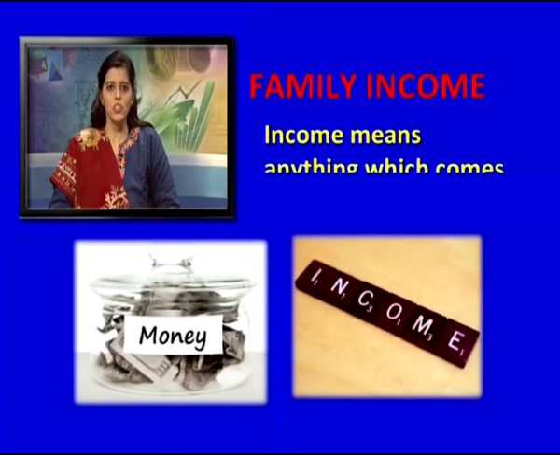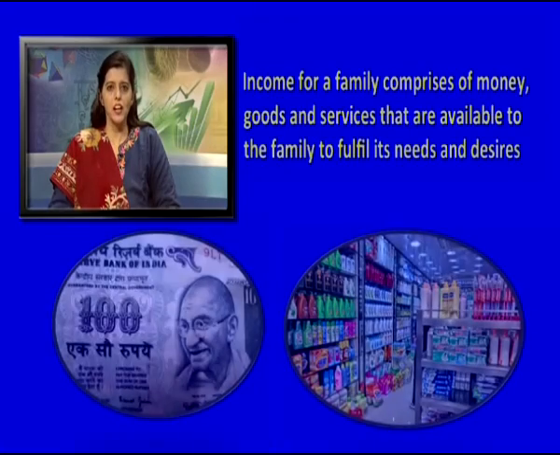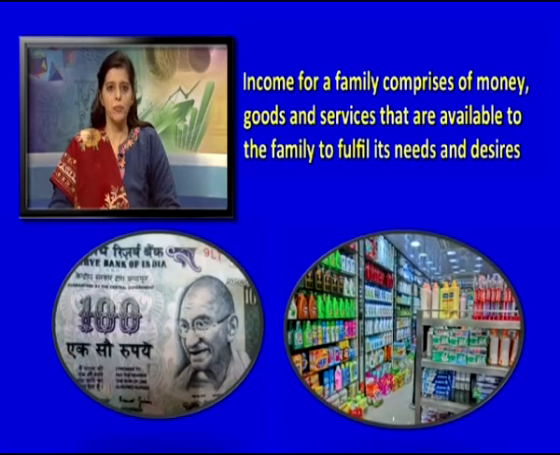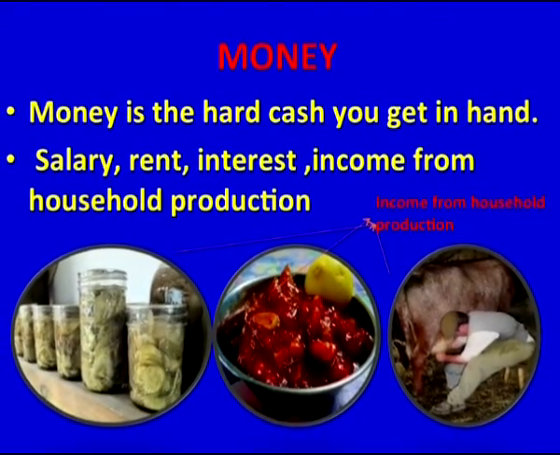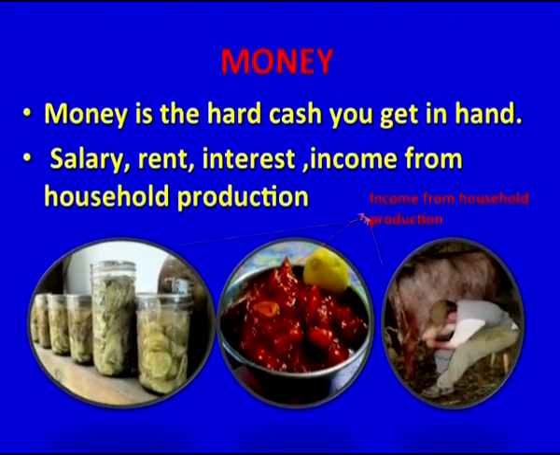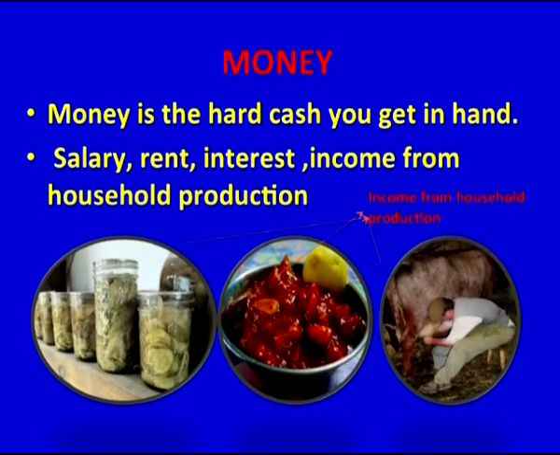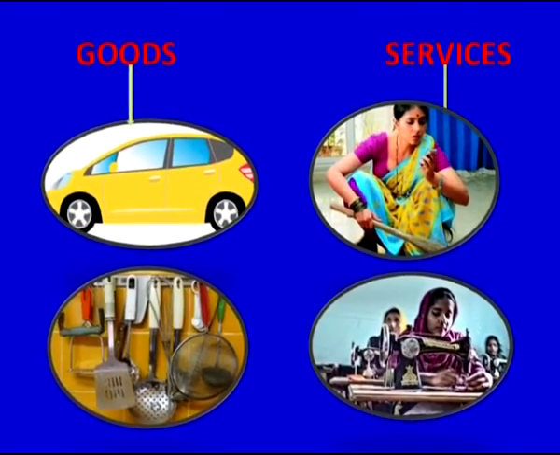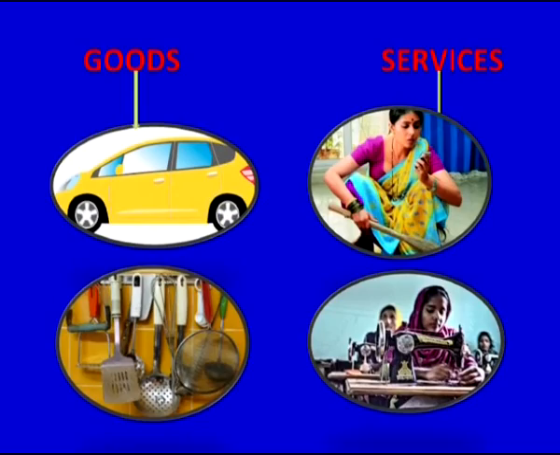Income means anything which comes into the family. Income for a family comprises money, goods and services that are available to the family to fulfill its needs and desires. Money is the hard cash you get in hand. Salary, rent, interest, and income from household production are the ways by which you get money. These are the different goods, for example a car, and these are the different services.